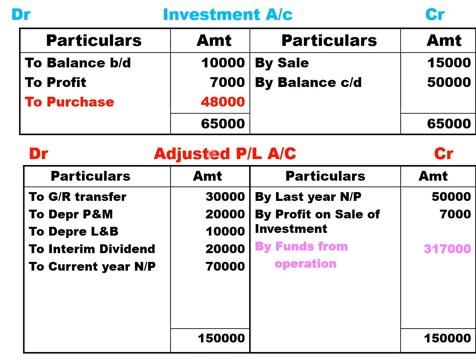Next, you need to prepare the adjusted PL account. We have GR transfer in the balance sheet as we discussed, 30,000. Depreciation on plant and machinery, depreciation on land and building. We got this answer in preparing the previous accounts. Then interim dividend is paid as per adjustment number 2. Then current year profit, then last year profit, then profit on sale of investment 7,000. It's a non-business income. So total of the debit side minus 50,000 minus 7,000, you get FFO 93,000.